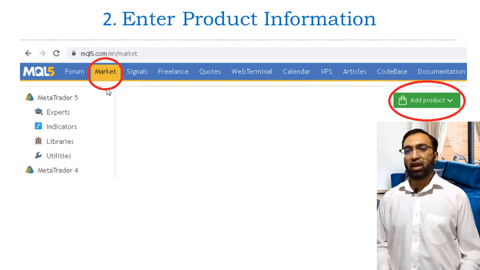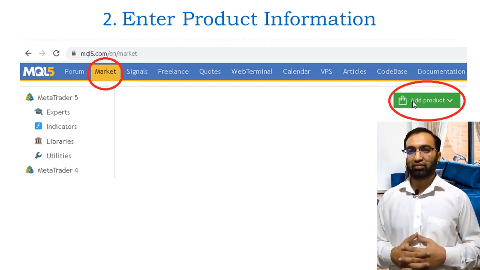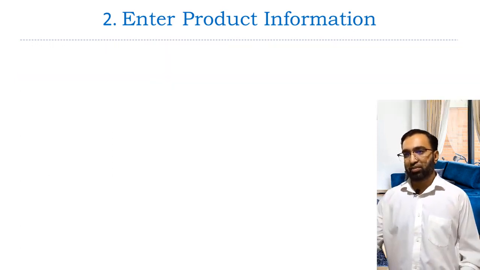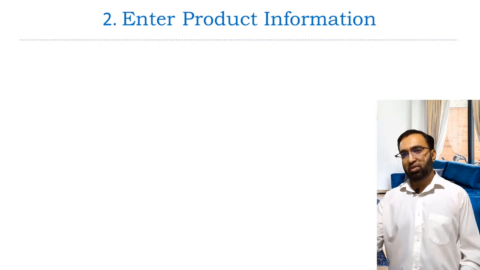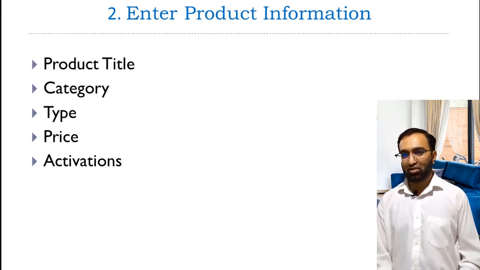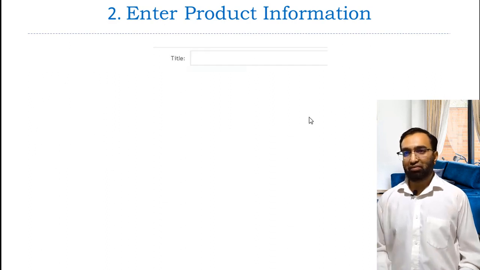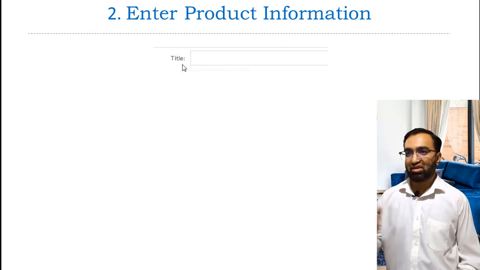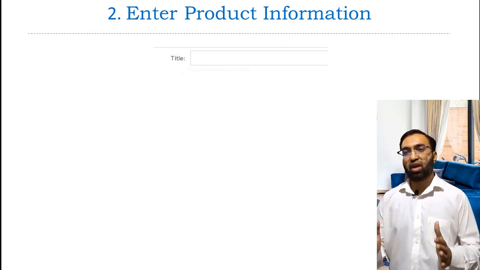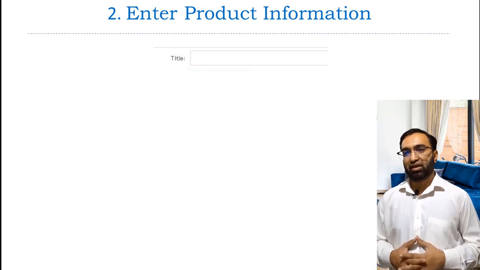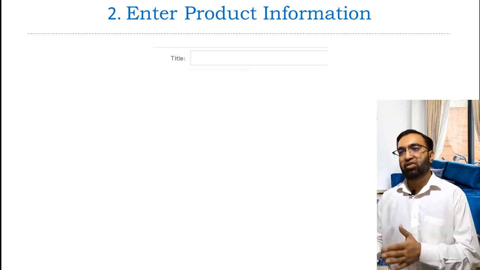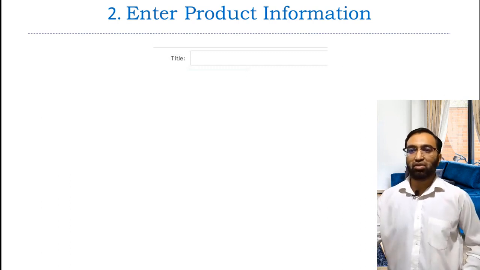Next step is entry of product information. For this, go to Market at the top menu and click Add Product. The following information will be required from you. Let's do it. First of all, enter your product title. It must not contain mention of money and any promises of enrichment. This is the policy of the MQL market. The title should reflect the product purpose so that users can quickly find your product among other similar products.